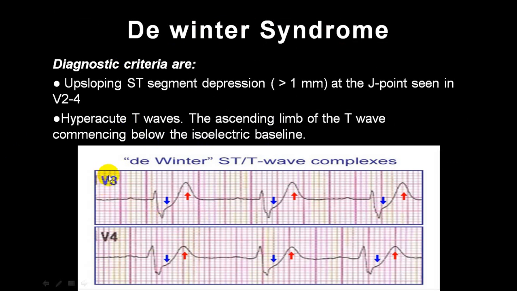Now look at this. This is V3, V4. You can see that this is R, S. S is a little widespread. Then there is an upsloping. And see, this is a tall T wave. Clearly, tall T wave. This is called De Winter sign or De Winter syndrome. So there is an upsloping ST segment more than 1 millimeter at J point seen in V2 to V4. Hyperacute T wave. Ascending limb of the T wave commencing below the isoelectric baseline. So it is starting almost from here and it is extending like this. This is typical De Winter syndrome.